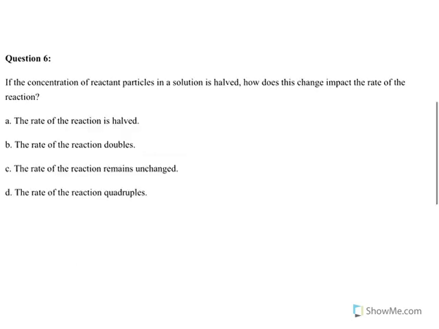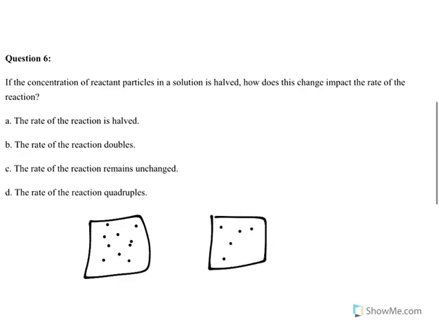And then question 6, if the concentration of reactant particles in a solution is halved, how does this change impact the rate of the reaction? So again, this is similar to the previous one. Here we have a solution with, let's just say, 10 particles. Here we have one with 5. Halving the concentration is eliminating the opportunity for some of those particles to collide. So I would expect that the reaction rate is going to decrease, and based off our answer choices here, the only one that works is A.